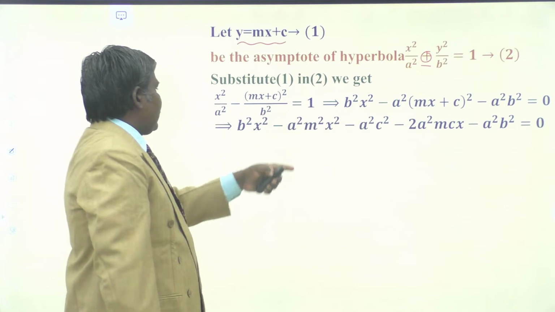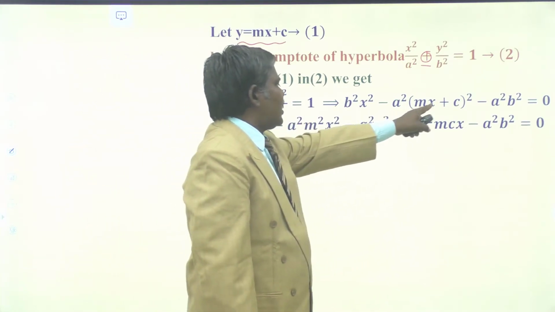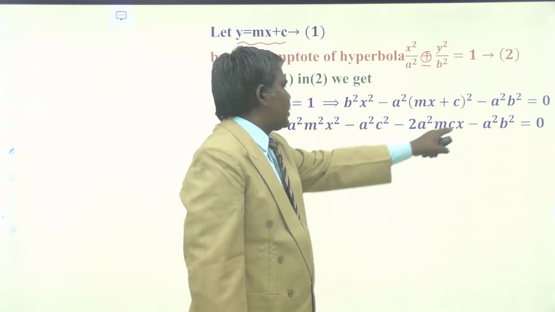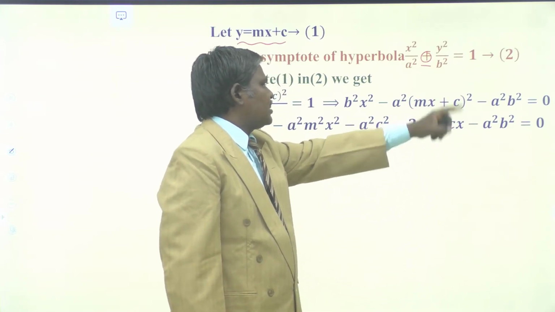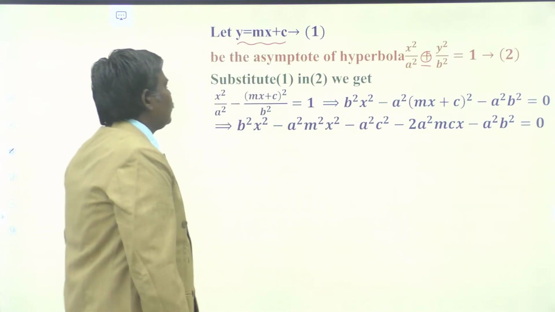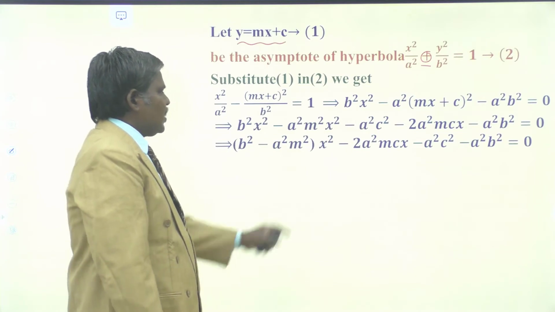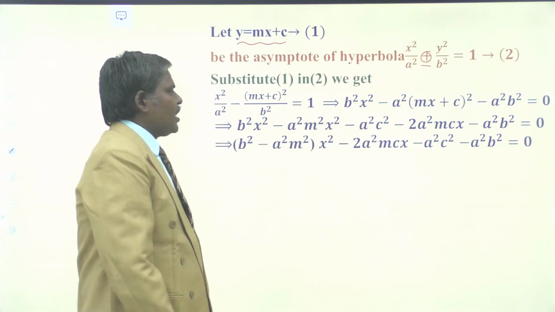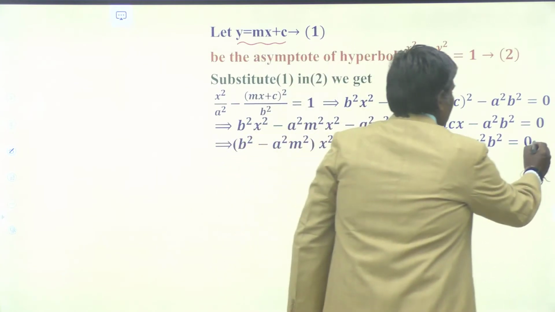And expanding that one, we get b square x square minus a square m square x square minus a square c square minus 2a square mcx minus a square b square equals to 0. Moreover this can be written as b square minus a square m square into x square minus 2a square mcx minus a square c square minus a square b square equals to 0.